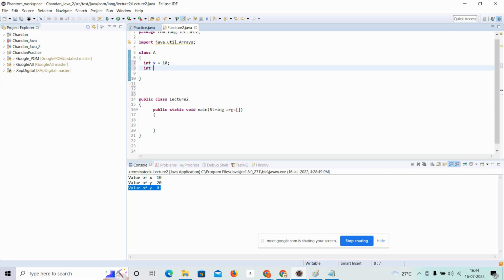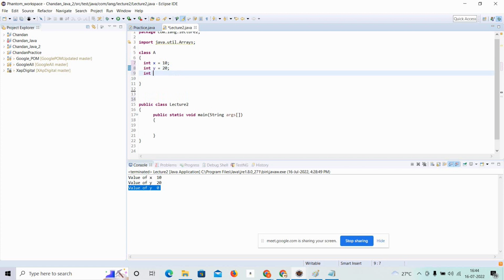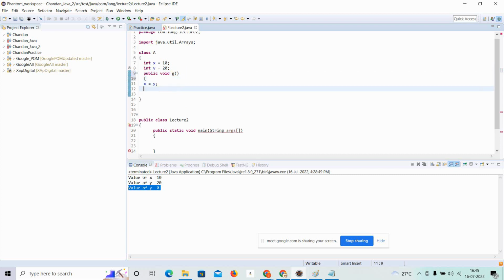Now I'm saying that int y is equal to 20. Okay, now I'm saying that int x is equal to y. Because I have already given the value, it will be like this one, and this will be inside a method like public void. I have created a method. I'm trying to explain to you guys the difference between immutable and other things. So I'm saying that x is equal to y. Now I'm trying to print the value of x.